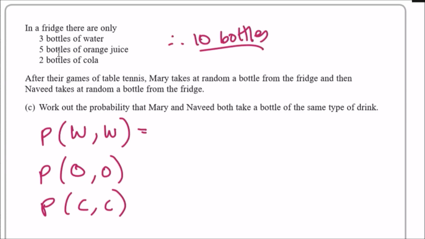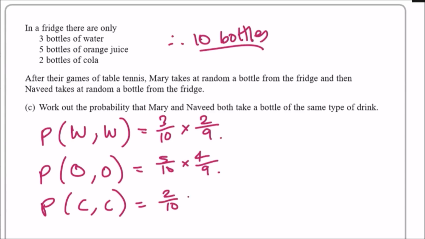The probability of getting water first is 3 out of 10, meaning there are now 2 waters left out of 9 bottles. Taking orange first is 5 out of 10, meaning there are 4 now for Naveed. And taking cola first is 2 out of 10, and that means there's 1 left for Naveed over 9. And that's it.